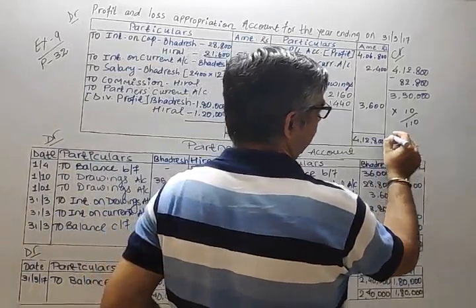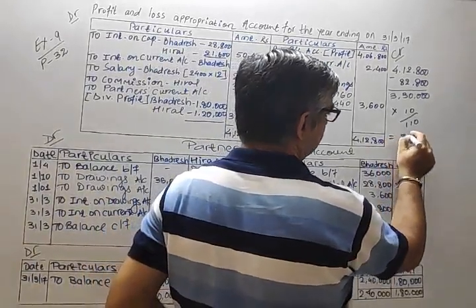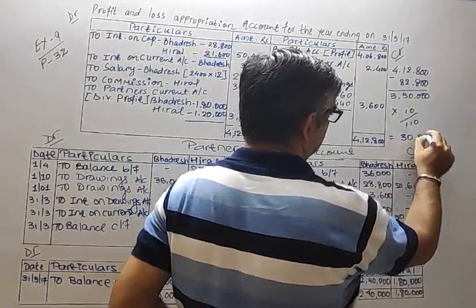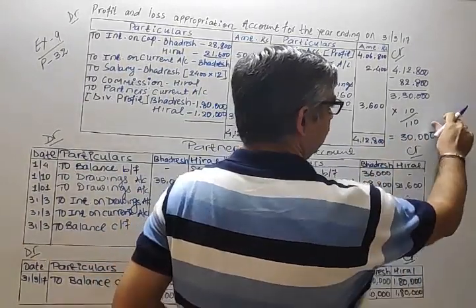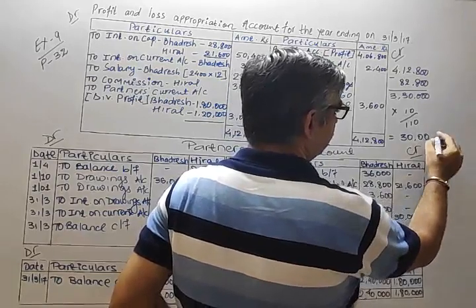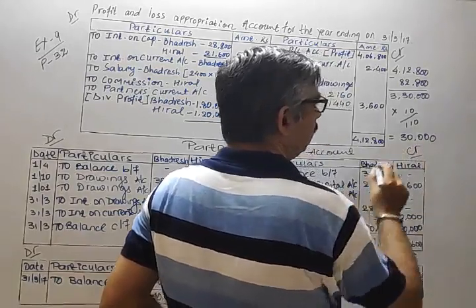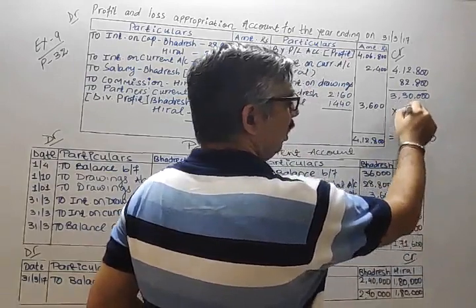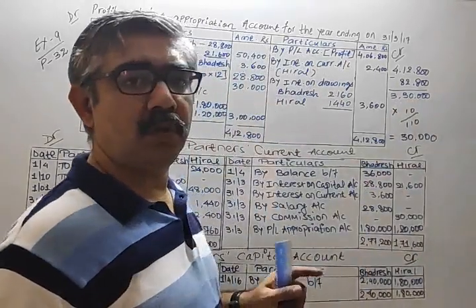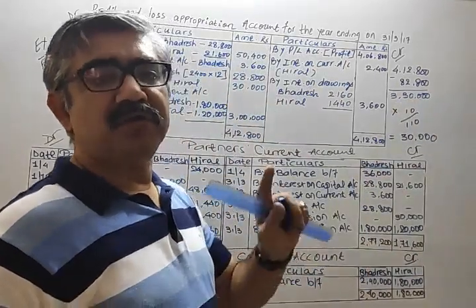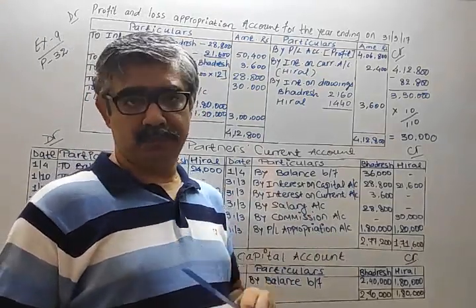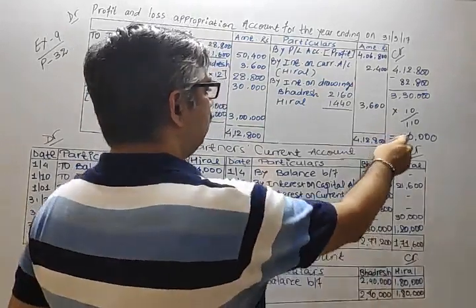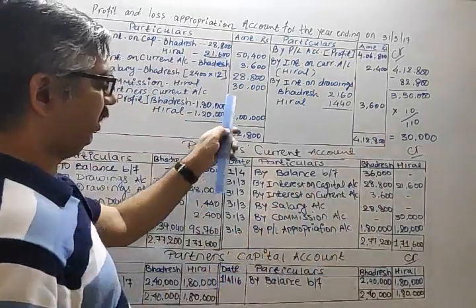So your answer is 30,000. Is it clear? Your answer is 30,000. Again, 3,30,000 into 10 divided by 110. Special method, that is short question, question number 2. That 30,000 we write over here.